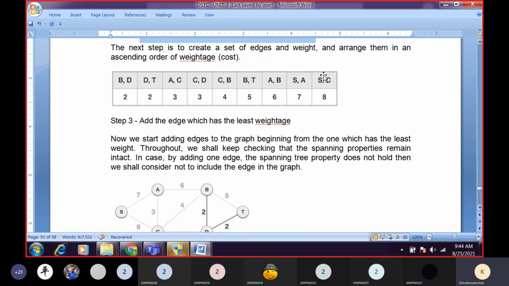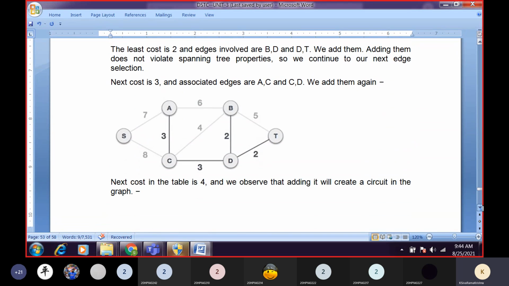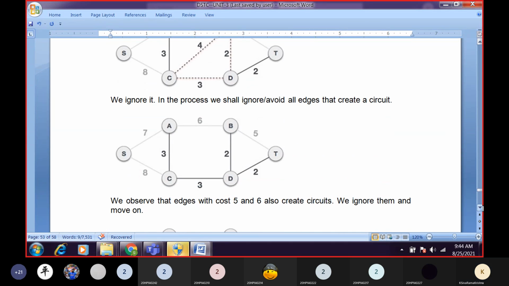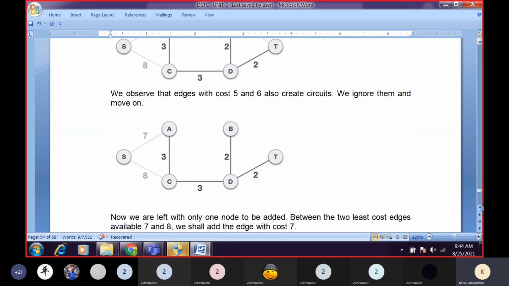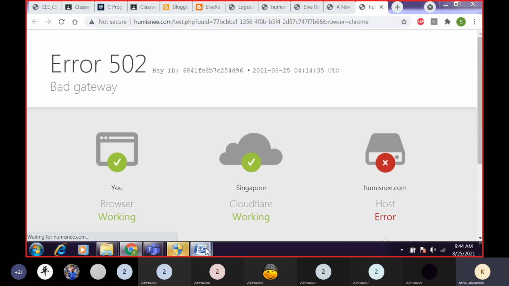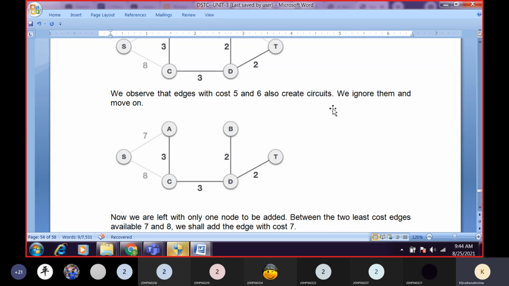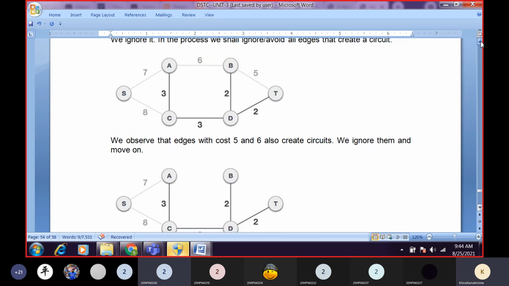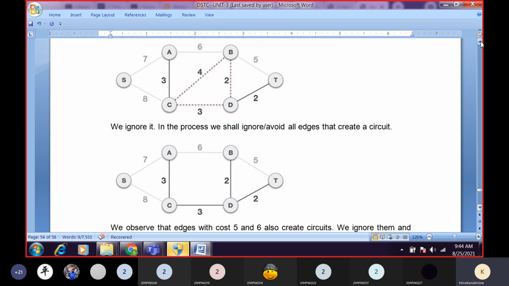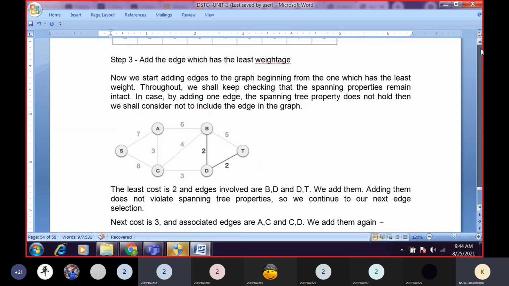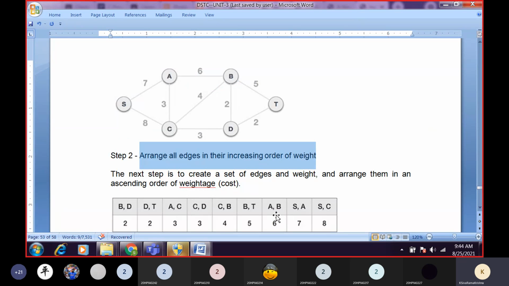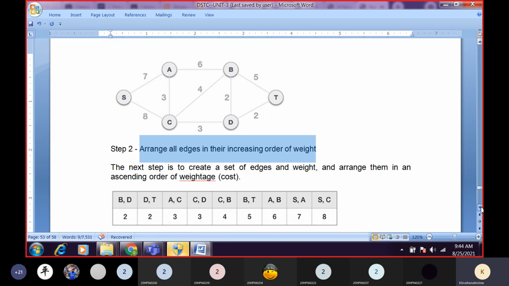What is the next least weight? 5, sir. Where can we have 5? B to T, sir. So now we'll go for B to T. If I attach B to T, are we getting a loop or not? Yes, sir, so we cannot attach B to T. Now we'll go for the next least weight edge. What is the next least weight? 6, sir. Where can we find weight 6?